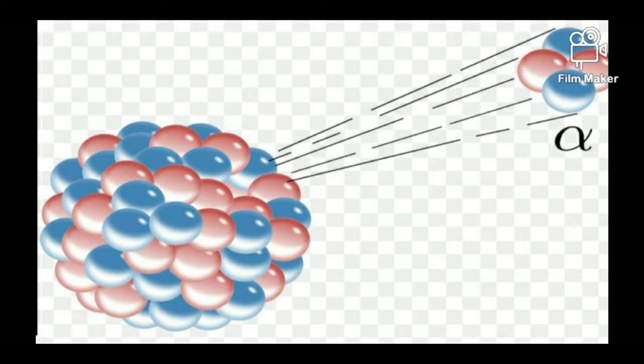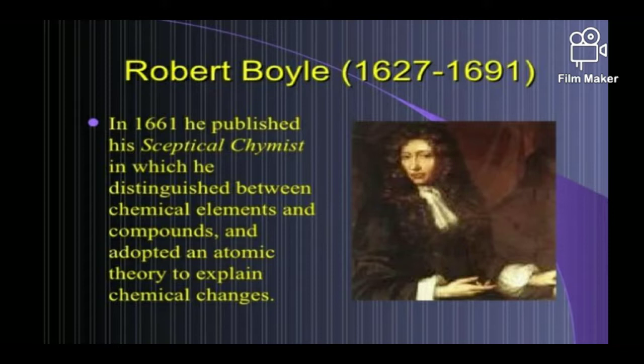And then the drawback of the Rutherford model: in the Rutherford model of the atom, the electrons revolve around the nucleus, and the attractive force of the positively charged nucleus is balanced by the centrifugal force arising due to the rotation of the electrons.